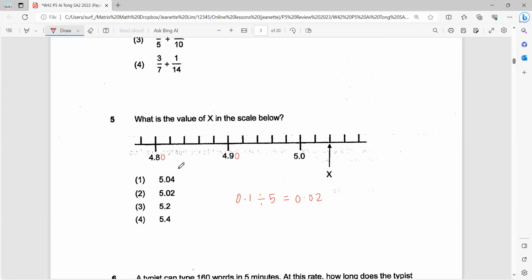So it's as if this is a 80, this is a 90, and every interval is like an increase of 2, right? So it's an increase of 0.02. So 2 intervals after 5.0, you add 0.02 twice. So your answer should be 5.04. Not 5.4, but 5.04.